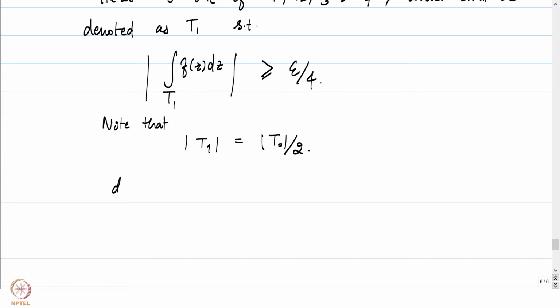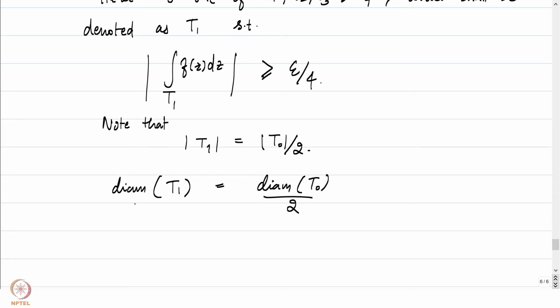And also the diameter of T1 is just the supremum of mod of z minus w, where z comma w belongs to the image of T1. This is going to be equal to the diameter of T0 by 2 again.